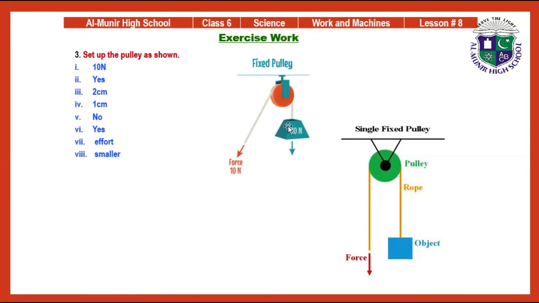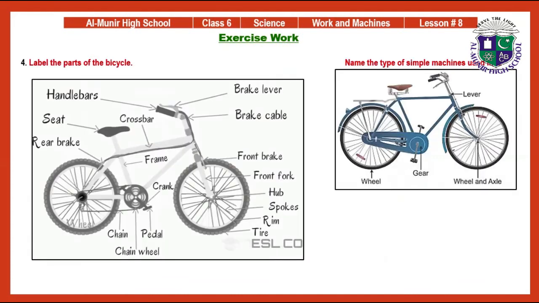Weight is 10 Newton. Here we have the fixed pulley, single fixed pulley. Here we have the pulley, rope, object and force. Question number 4, label the parts of the bicycle. Here we have the bicycle: wheel, gear, lever, wheel and axle,